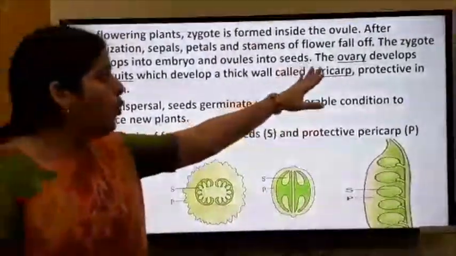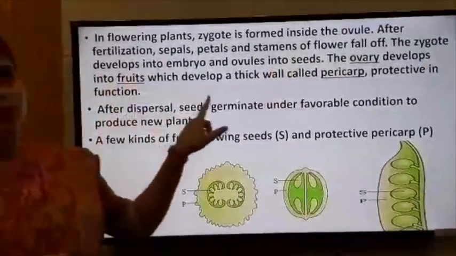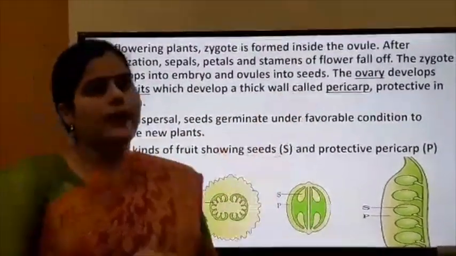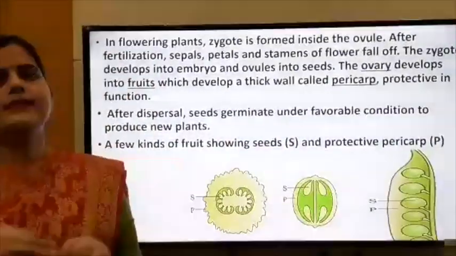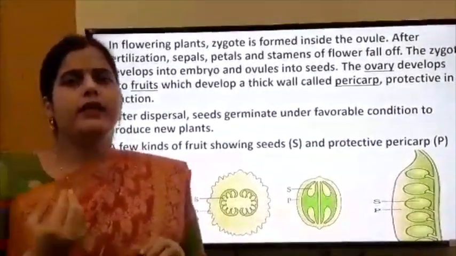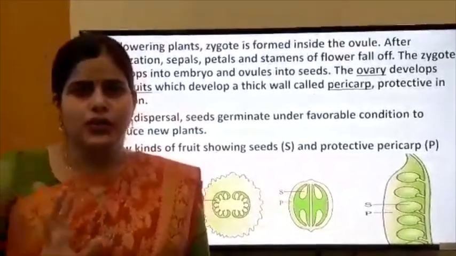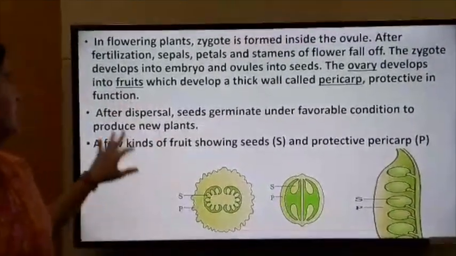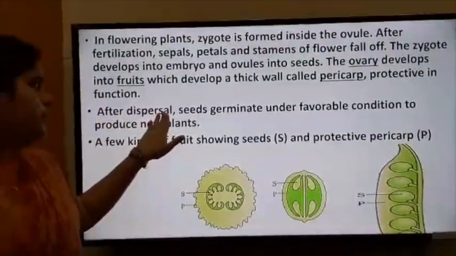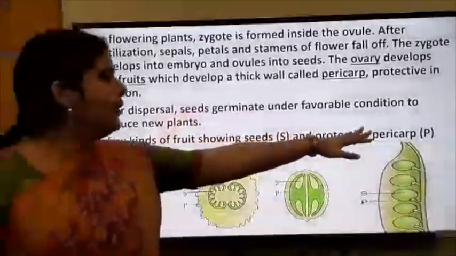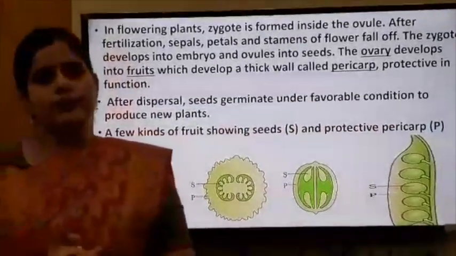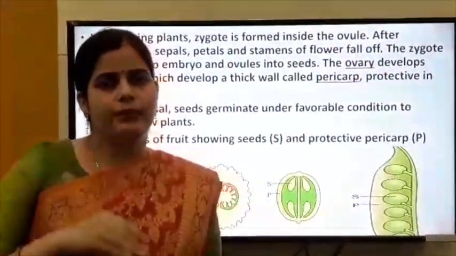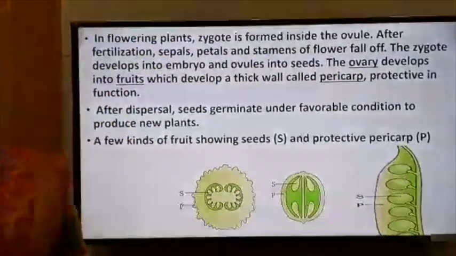The ovary develops into fruits, as you all know, which develop a thick wall called the pericarp. It is a protective layer, protective in nature or in function, both are right. After dispersal, seeds germinate under favorable conditions to produce new plants.